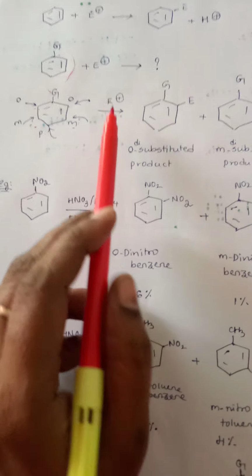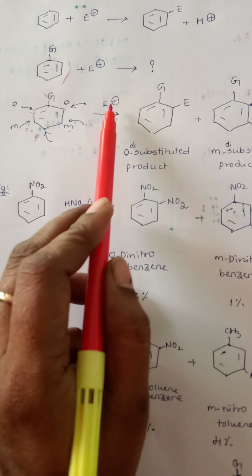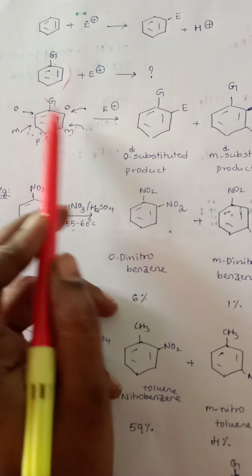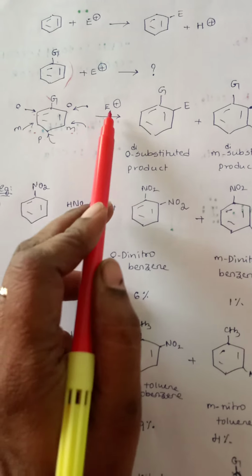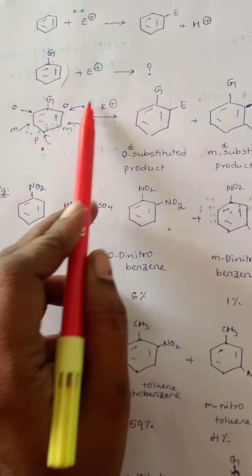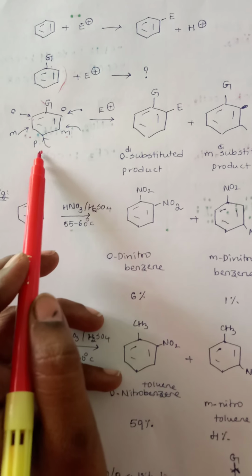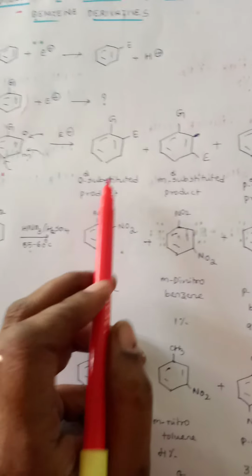Now when you are subjecting this monosubstituted benzene to electrophilic substitution, the electrophile can attack on either of the two ortho positions, or on either of the two meta positions, or on the para position, or else a part of the electrophile can attack ortho, a part on meta, and a part on para position.